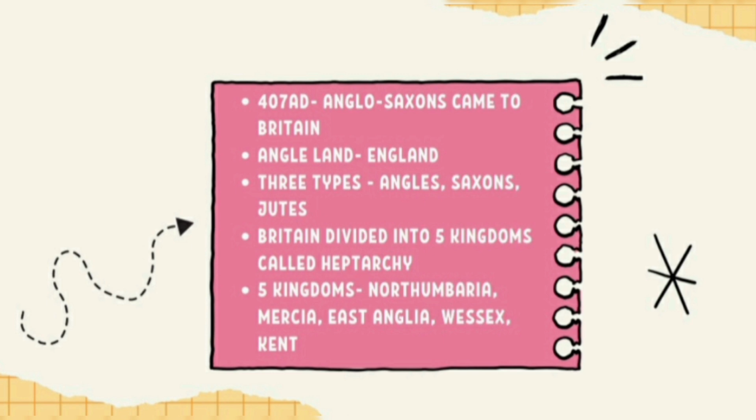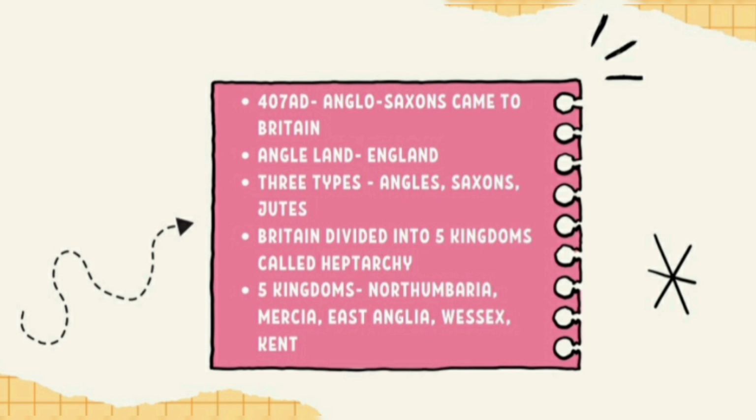Anglo-Saxons comprise three types: Angles, Saxons, and Jutes. Then the original inhabitants of Britain, that is the Britons and Gales, completely left Britain and the entire island was under Anglo-Saxon rule. So when the Anglo-Saxons ruled Britain, they divided Britain into 7 kingdoms, and these kingdoms are known as the Heptarchy. And these kingdoms include Northumbria, Mercia, East Anglia, Wessex, and Kent. So this is how the Anglo-Saxons came into Britain.